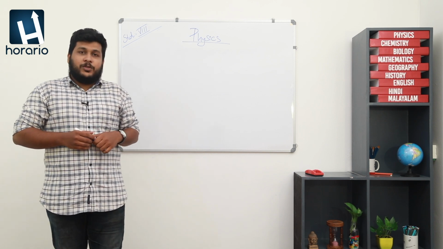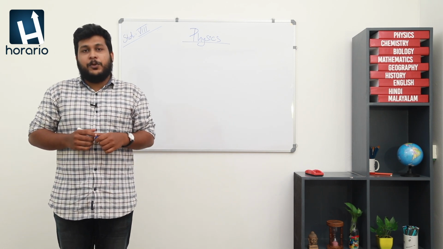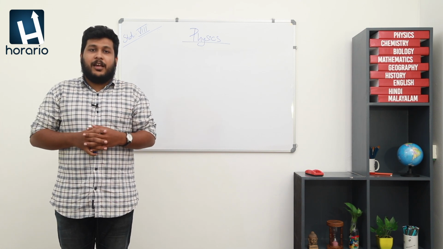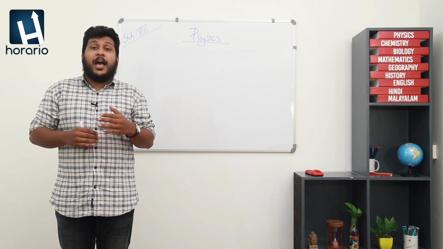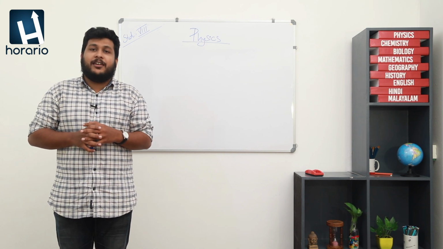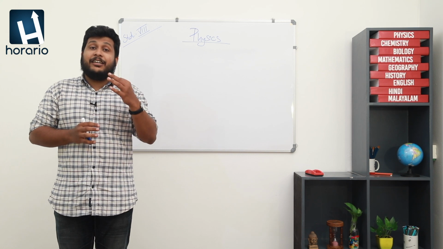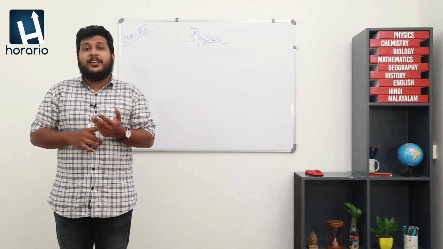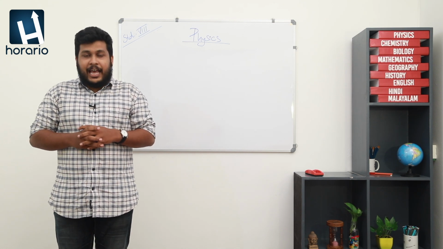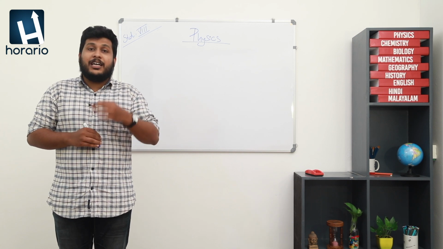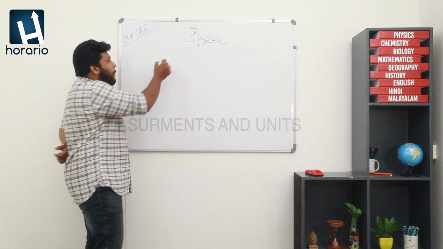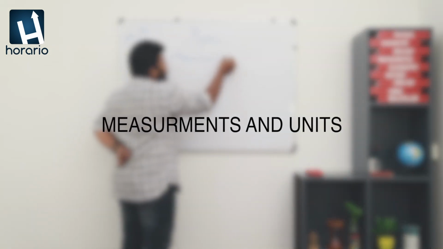Today, we are going to learn our Basic Science textbook, and in the Basic Science textbook, you can see different chapters, and from here, you are going to study in high schools. From high schools, there is nothing called basic science. From here, you are going to study 3 different science subjects, and they are chemistry, biology and physics. So, we are discussing physics, and in the part 1 textbook, we got 3 chapters regarding physics. And the chapter 1 is measurements and units.